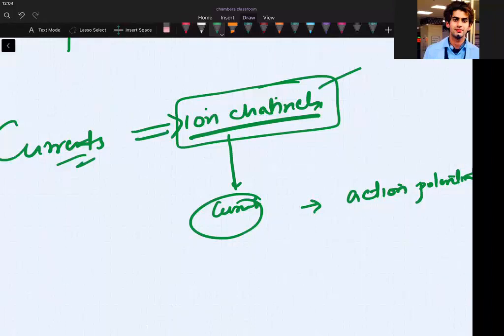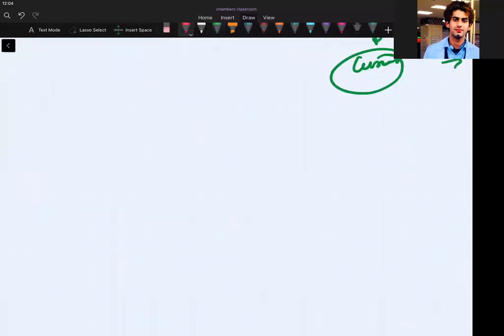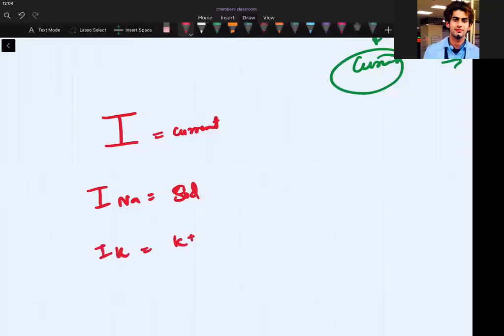So I will be writing, see, the meaning in the books you get confused is that as from physics, I is for current, isn't it? If I write INa, it means due to sodium channel. If I write IK, it means due to potassium, so current from potassium channel.